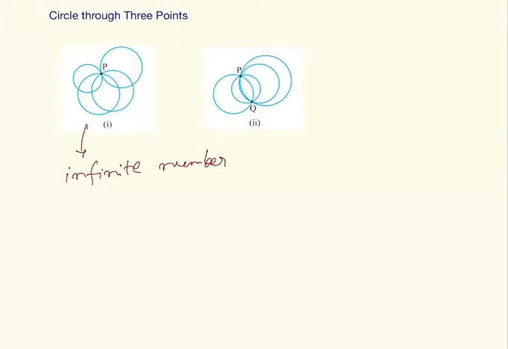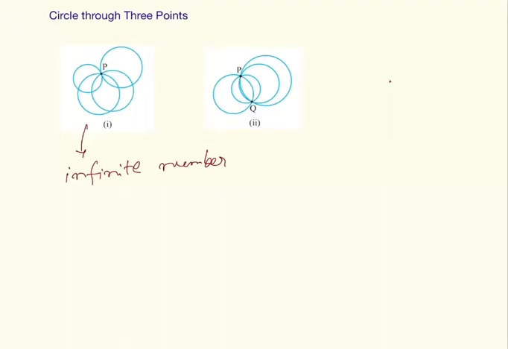Suppose we take more than one point, 2 points. There are 2 points P and Q. How many circles can pass through P and Q? Again, a lot of different radii. Any such circle can pass through points P and Q. How can we say that?